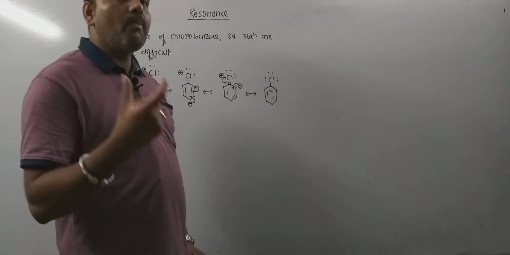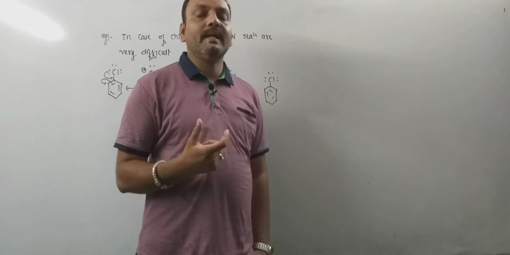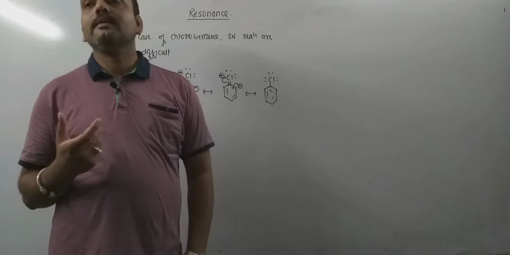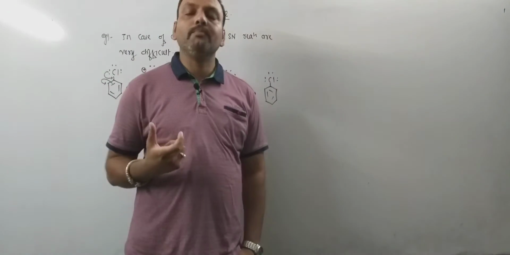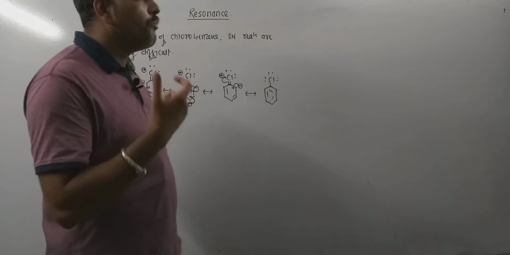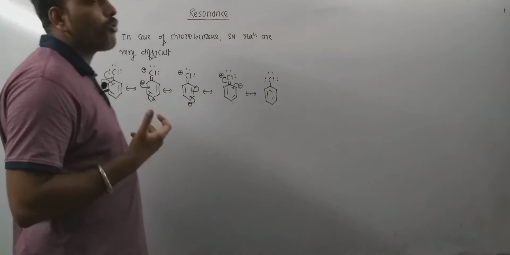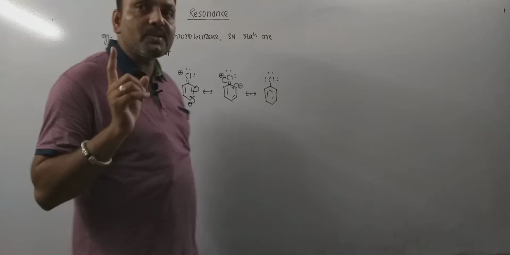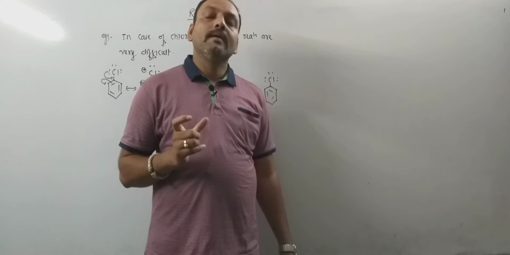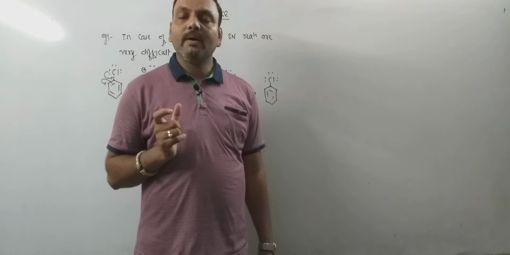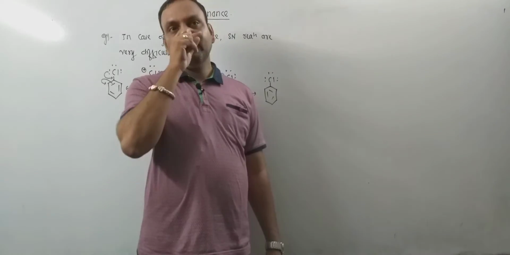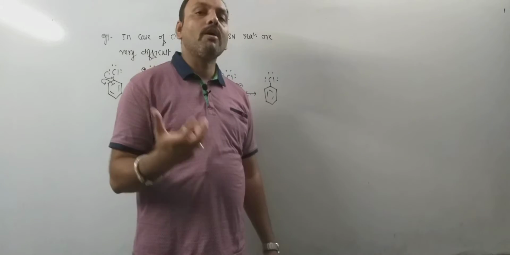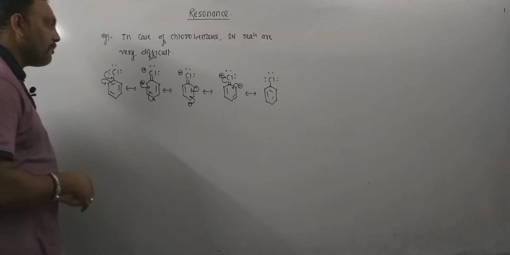I mean, the properties of molecules which cannot be explained using a single structural formula can be explained by giving two or more electronic structures. And remember, no single structure explains all the properties of that compound. No doubt that structure may explain most of the properties, but not all of them.